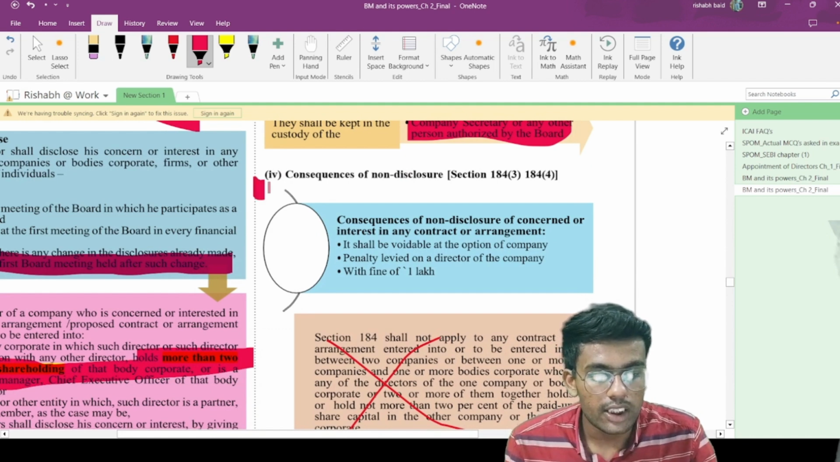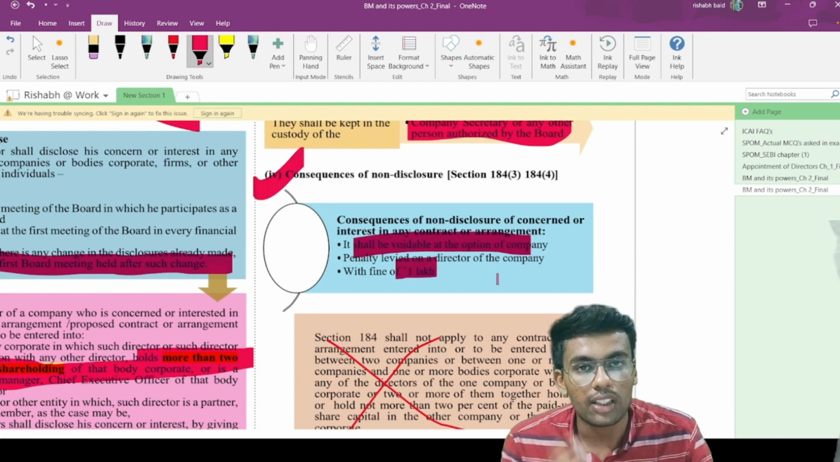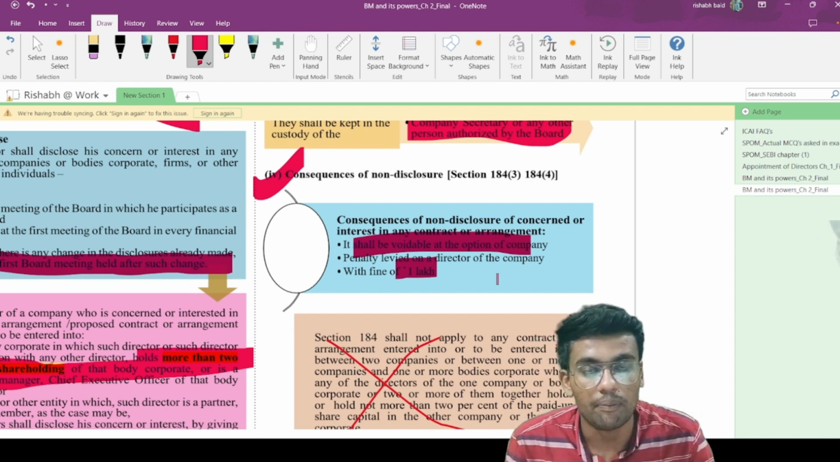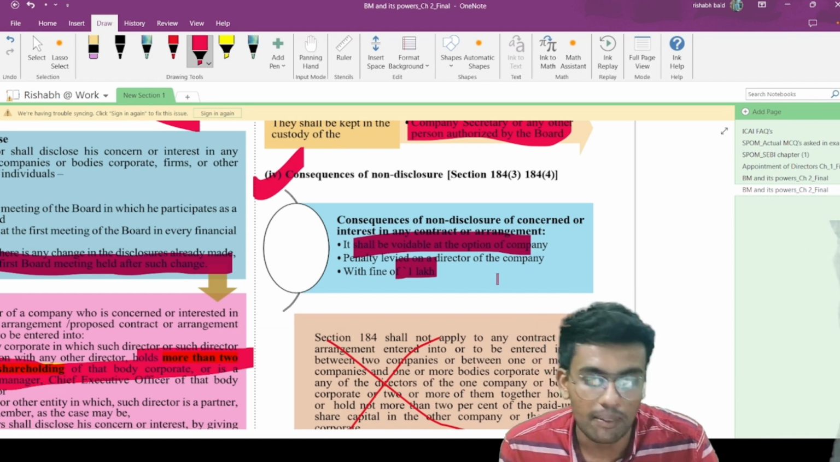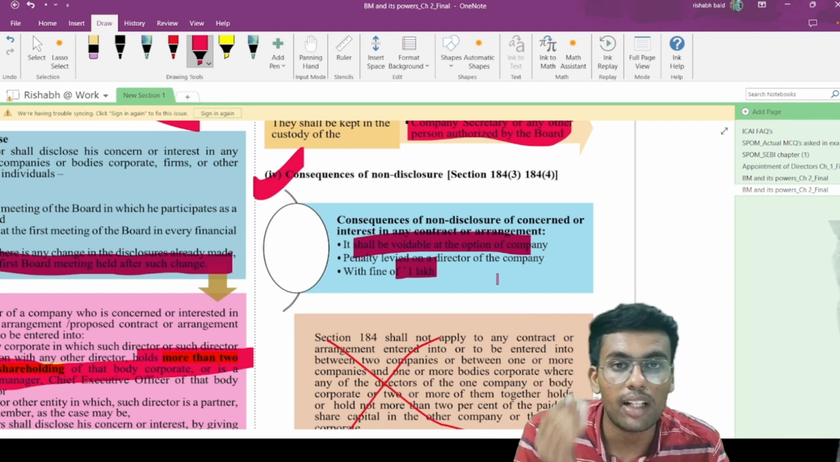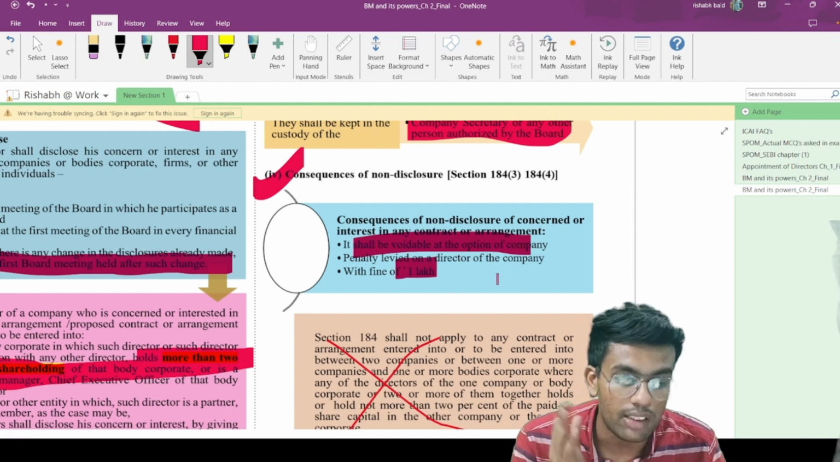Now, what are the consequences of non-disclosure? A fine of 1 lakh rupees can be levied, or it is voidable at the option of the company. If you are not disclosing your interest in the company, then any resolution passed in that particular meeting shall be void at the option of the company, or a penalty of up to rupees 1 lakh can be levied upon the director.